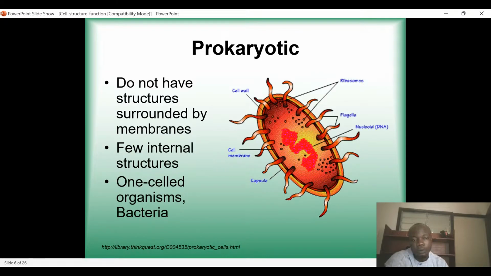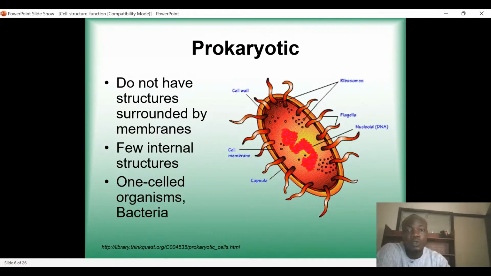They only have a few internal structures, something like ribosomes and nucleoids, because they don't have a nucleus. So we should get that a prokaryotic cell doesn't have a nucleus. From the basic knowledge of our cells, we know that the nucleus is what holds the DNA of a cell, but a prokaryotic cell doesn't have a nucleus. Rather, they have what you call nucleoids.